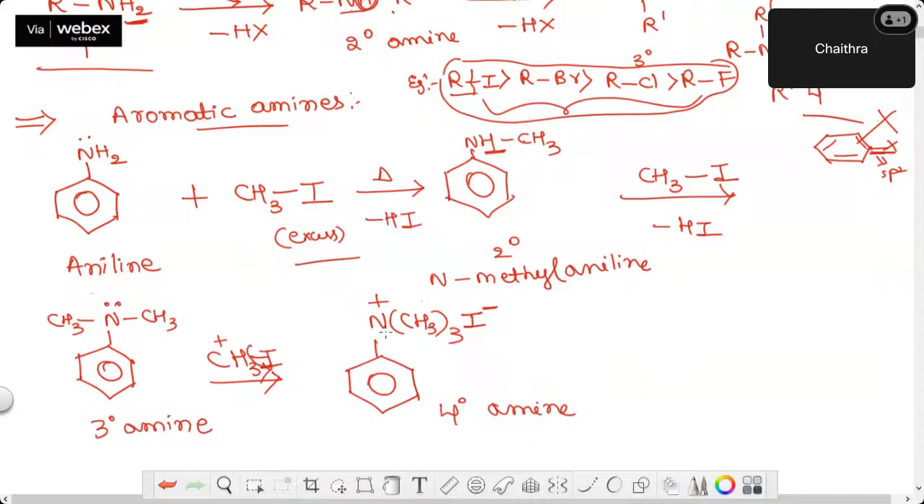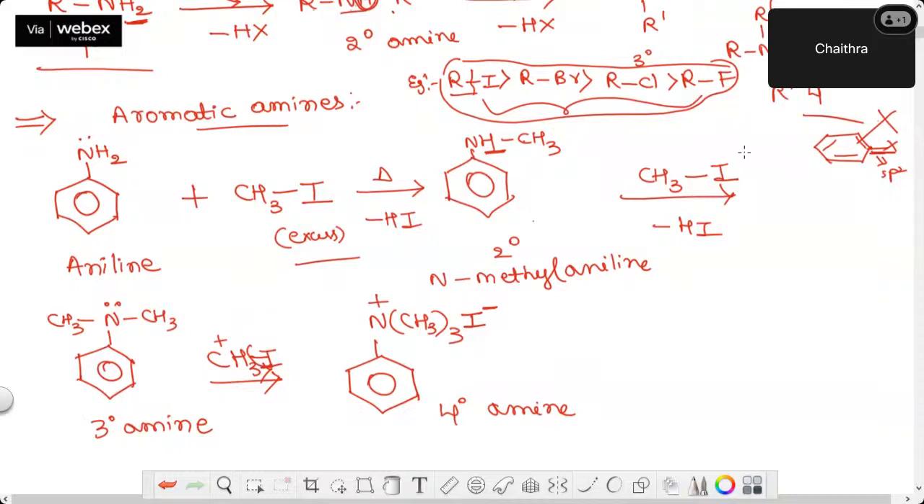I can call this trimethylanilinium iodide. Okay. This is one of the reactions with alkyl halides. I have taken the example of primary alkyl amine as well as primary aryl amine, or aromatic amine, to show you the reaction. This is actually called exhaustive methylation. I keep on introducing what group to aniline? I'm introducing the methyl group. That's why it is called exhaustive methylation.